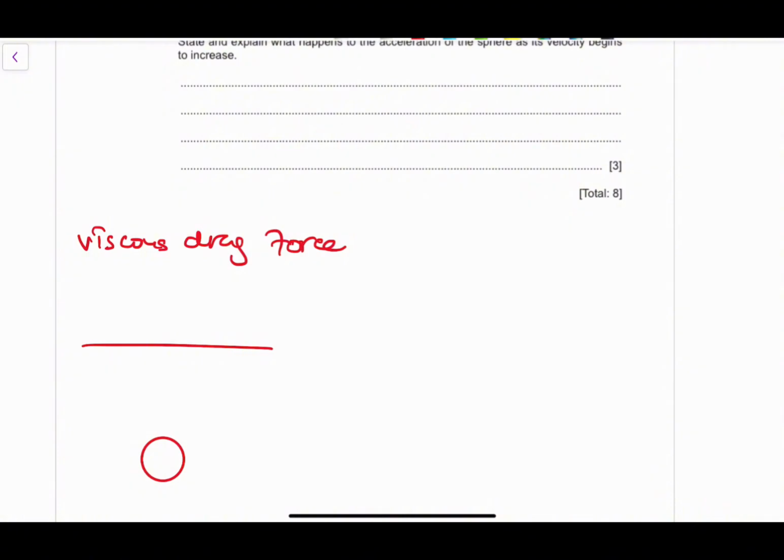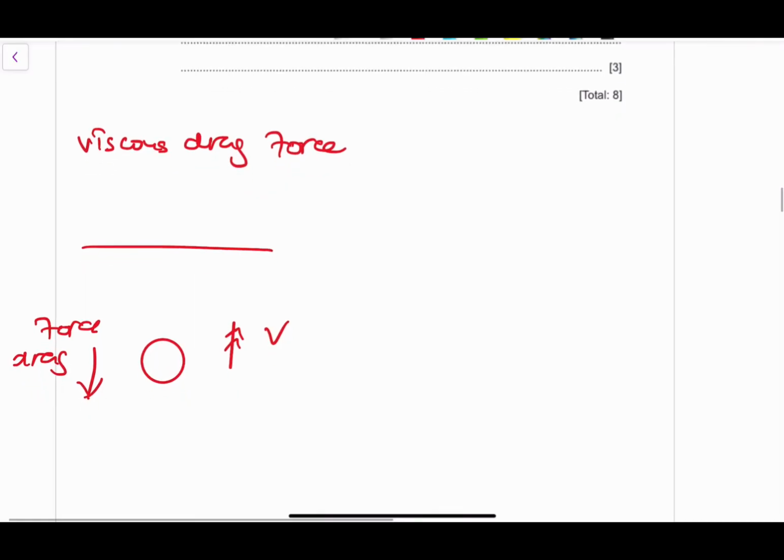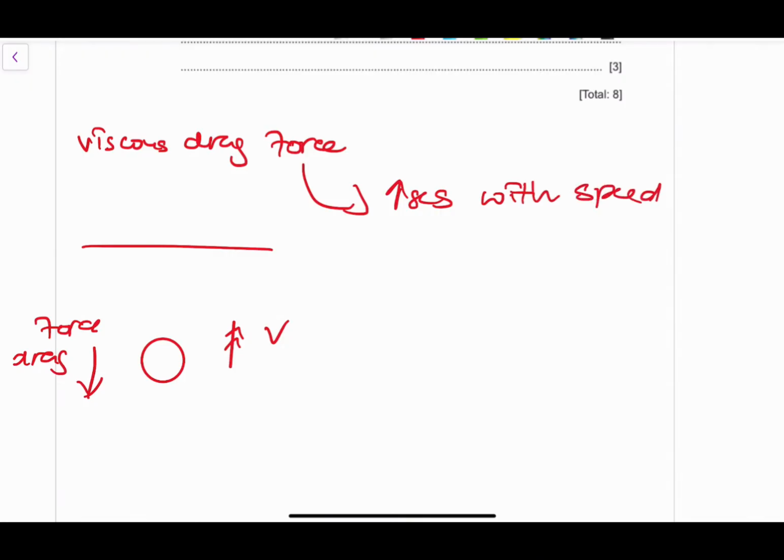As your object moves up in that direction, actually the drag force will be moving in the other direction. So the value of your drag force will actually be in the downward direction. As the object moves up, the drag force is down. As the object moves down, the drag force is always up. So those two forces are always affecting each other. But remember, the viscous drag force actually increases with increase in speed. With increase in speed, the viscous drag force begins to increase. So it's very important for you to be thinking of those two aspects.